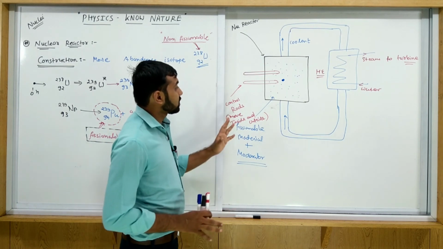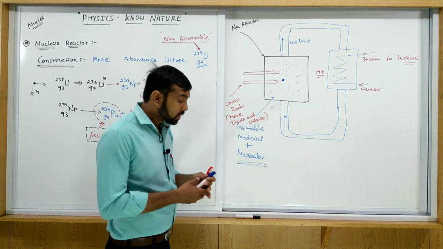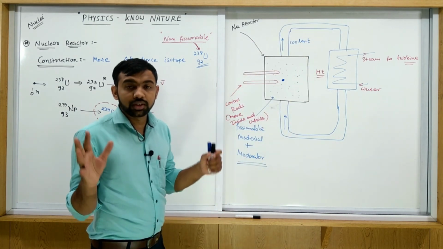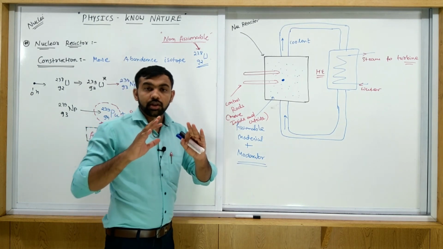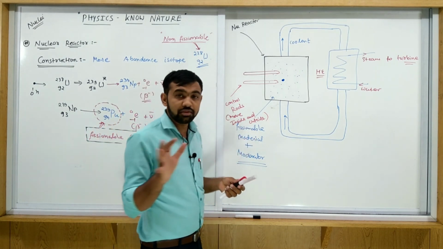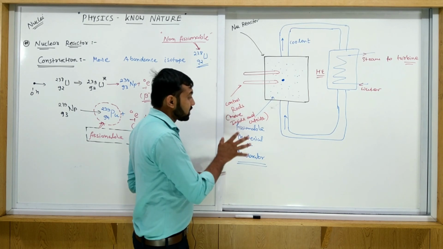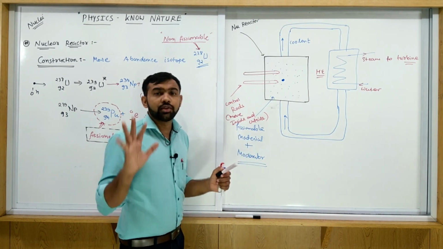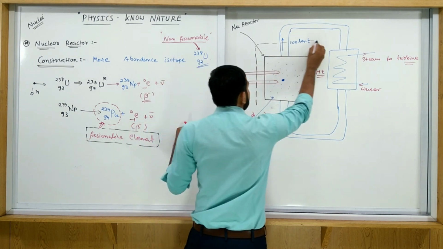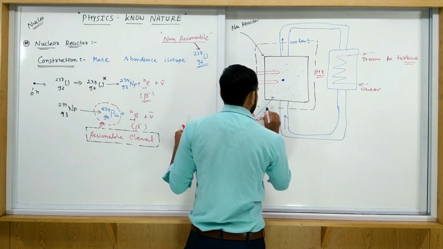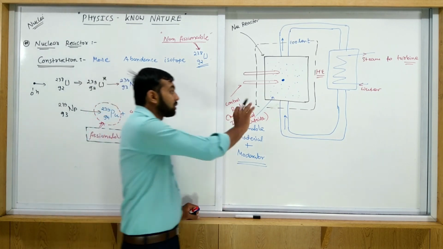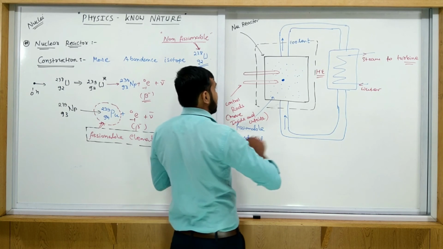Now what care is required here? All those elements produce a large amount of heat, so this reactor must be placed inside a safe construction, because a lot of heat is generated here, so there should be some safety. The whole reactor is kept in a safe place, constructed so that it gives safety. And here a reflector is also placed.